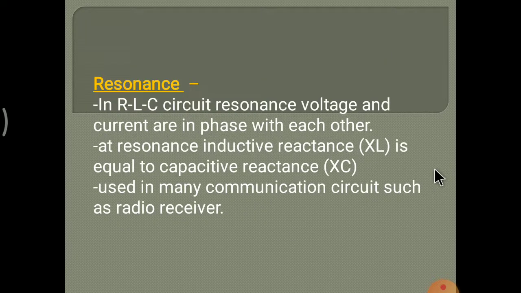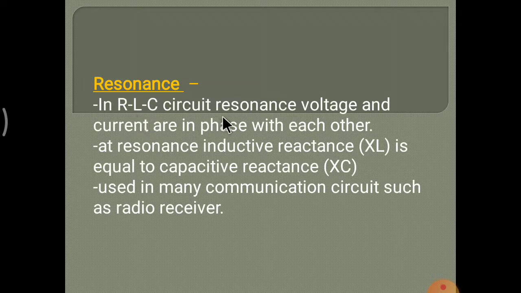There are two types of resonance: resonance in series RLC circuit or resonance in parallel RLC circuit. Series RLC means resistor, inductor and capacitor are connected in series. A parallel RLC circuit means a resistor and inductor are connected in series, and a capacitor is connected in parallel with the resistor or inductor.